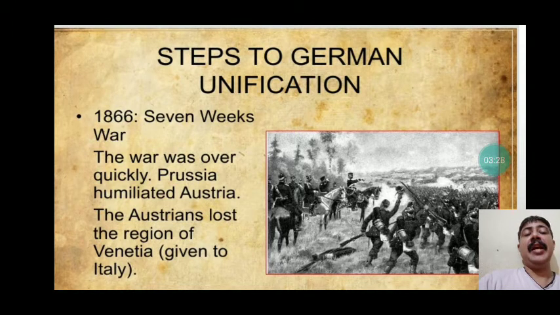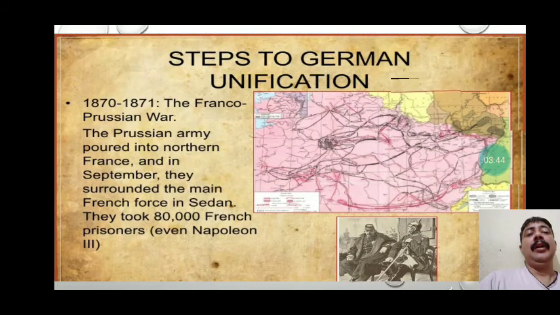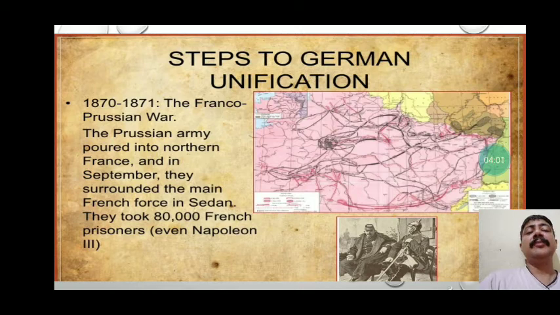Prussia humiliated Austria. As we discussed, Prussia became victorious and it humiliated Austria. The Austrians lost the region of Venetia, given to Italy. So we need to understand here that because of the dominance of Prussia, finally Austria got defeated. In 1870 to 71, the Franco-Prussian War took place in which the Prussian army poured into northern France and surrounded the main French forts in Sedan and they took 80,000 French prisoners, even Napoleon III. We need to understand here again the Prussians became victorious.